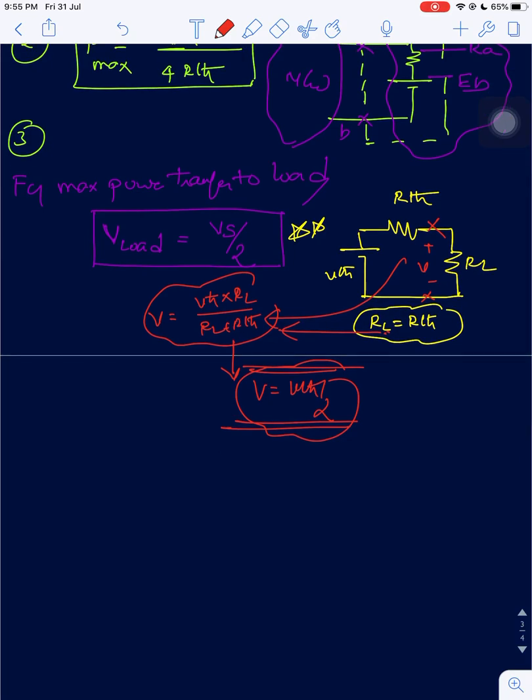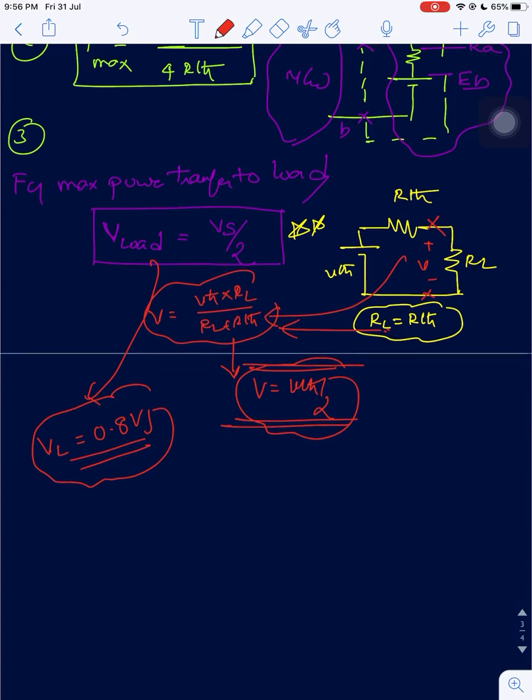Now we have a normal doubt. What is the doubt? You will say, sir, it is giving V by 2, right? I will provide a voltage which is greater than V by 2. Say it is 0.5, right? I will give the load voltage equal to 0.8 times Vs. So the maximum power transfer will happen, right? Yes, but this amount of voltage cannot be provided, right? We have a source resistance RS, load resistance RL, okay?